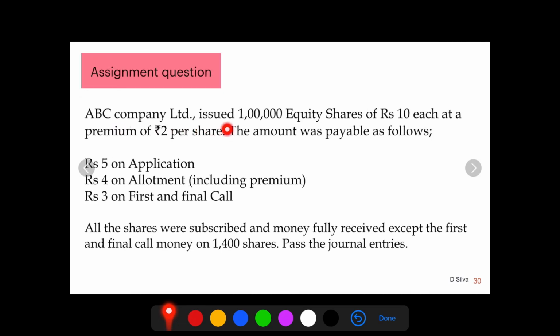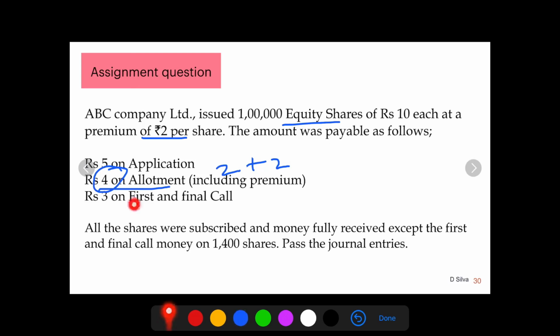Over here, the company has issued 1 lakh equity shares. So whenever you're writing the journal entry, please mention equity shares. At the same time, rupees 4 on allotment, rupees 2 on premium. So if 2 rupees is premium, if I add another 2 rupees, the allotment money is 4.